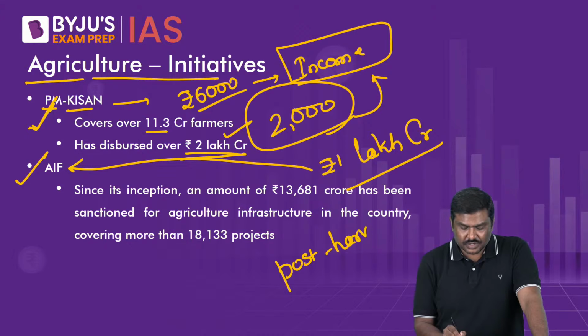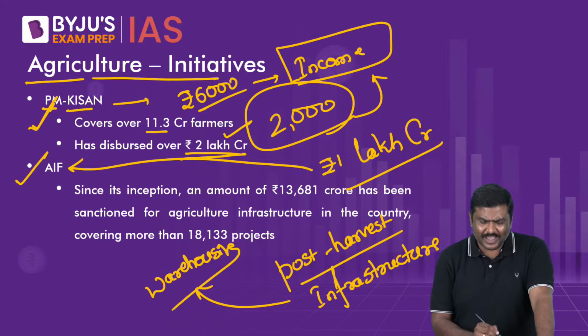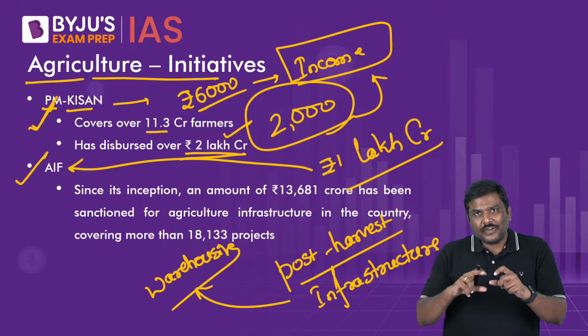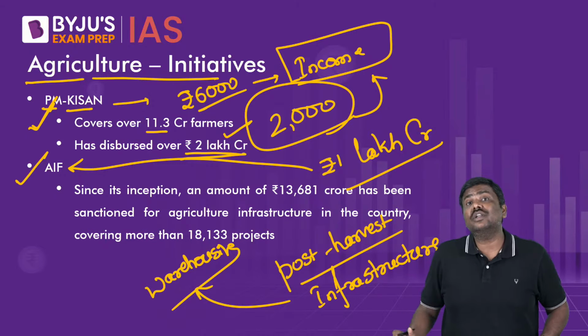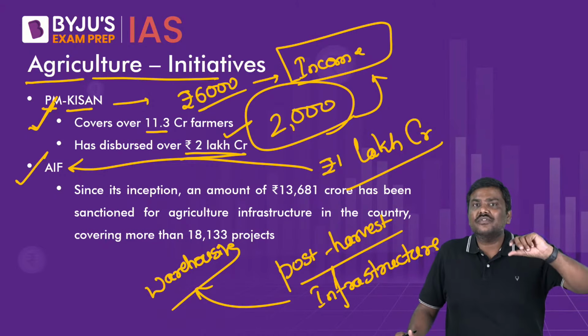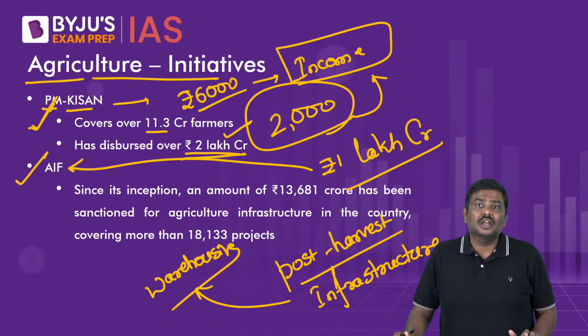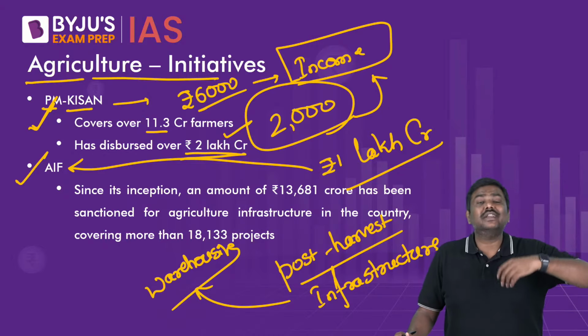Post-harvest infrastructure. Simple. Post-harvest infrastructure. For example, warehousing, sorting and grading, etc. The reason is simple here. One of the factors which is contributing to, let's say, the losses of agriculture commodities, horticulture commodities in India is that we do not have a sufficient amount of infrastructure, especially, let's say, logistics infrastructure, sorting and grading infrastructure, storage infrastructure, etc.